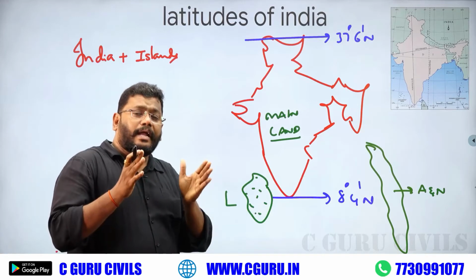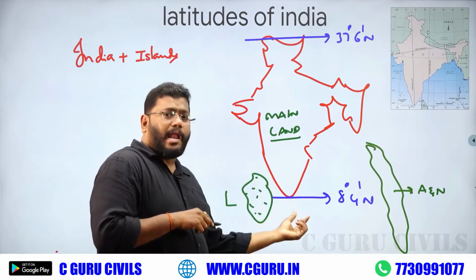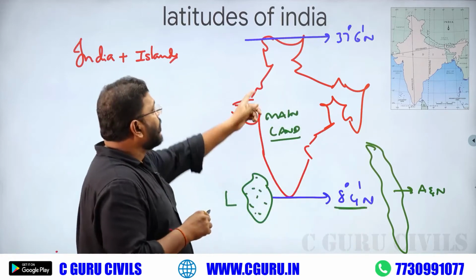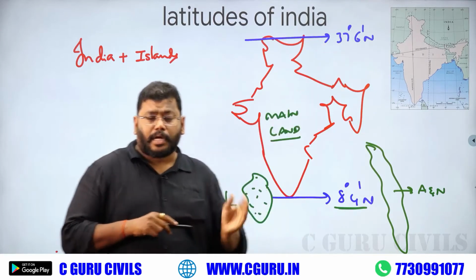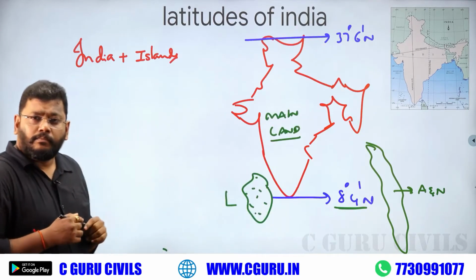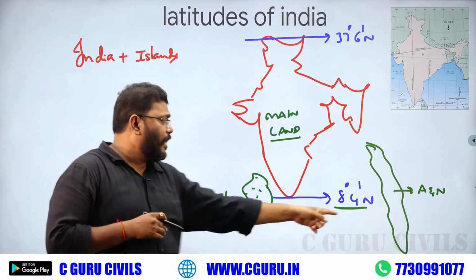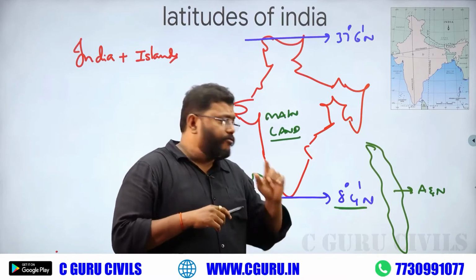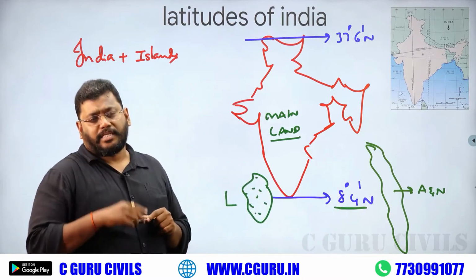In our Indian mainland, the southern tip of the mainland is 8 degree 4 north. Similarly, the north tip of the mainland is 37.6 north. But coming to the island area, what is the closest area to the equator? Definitely Andaman Nicobar Islands. So, the Andaman Nicobar Islands have some latitude value.